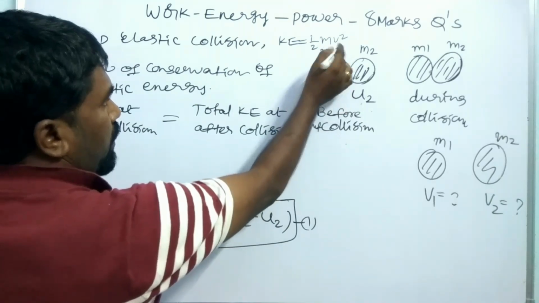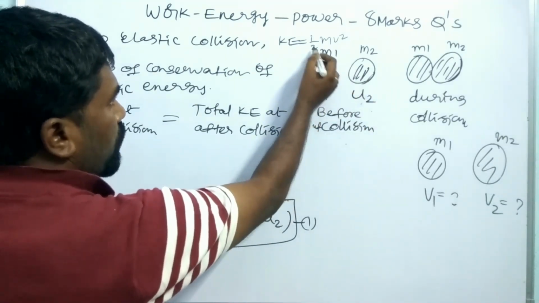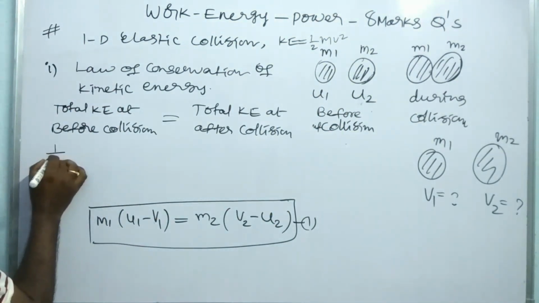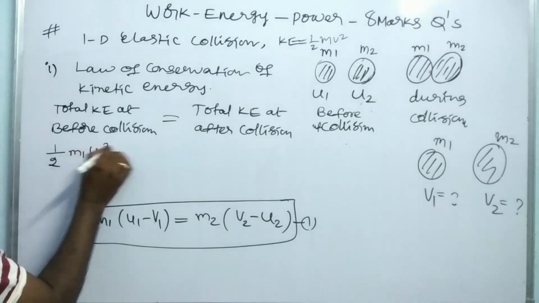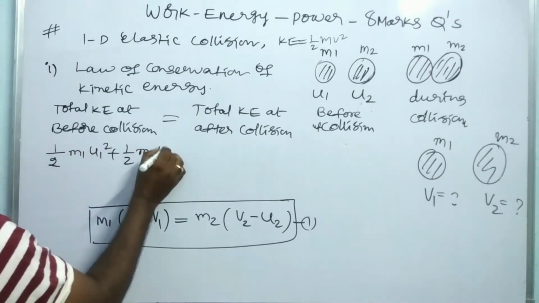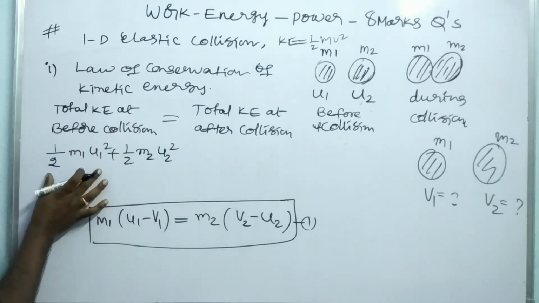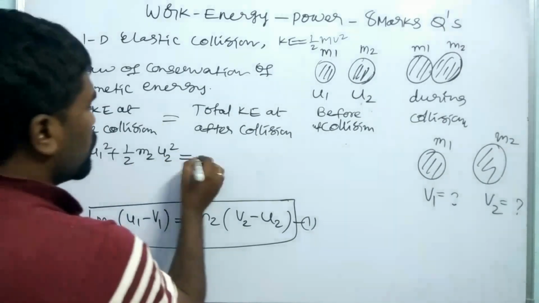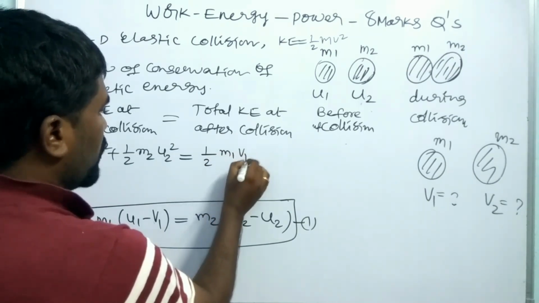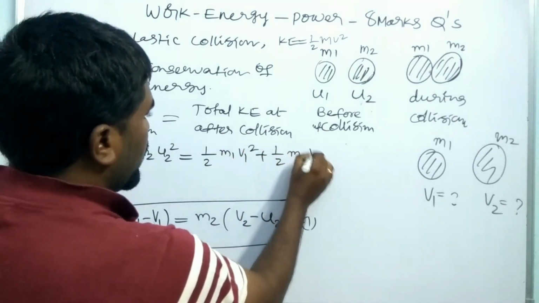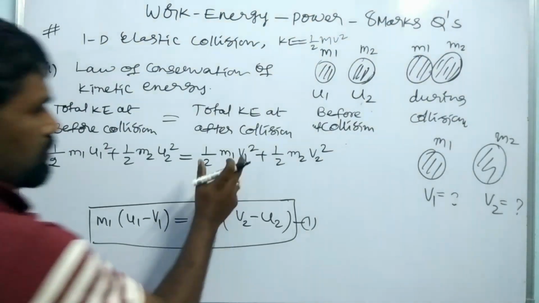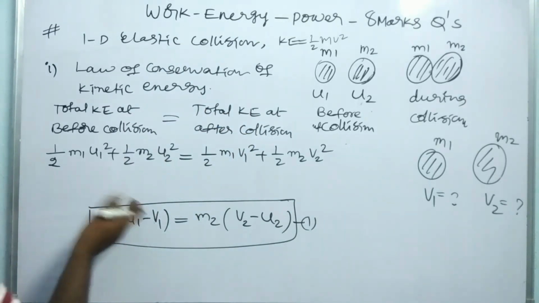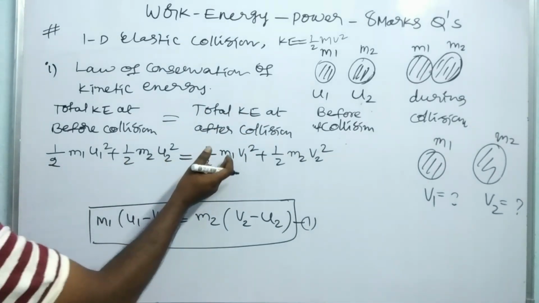So the kinetic energy of the first body before collision is 1 by 2, mass m1, velocity u1 square. Hence we write 1 by 2 m1 u1 square plus 1 by 2 m2 u2 square. This is the kinetic energy of the first body and the second body before collision, which is equal to the kinetic energy of the first body and the second body after collision. This is the summation, the total kinetic energy.